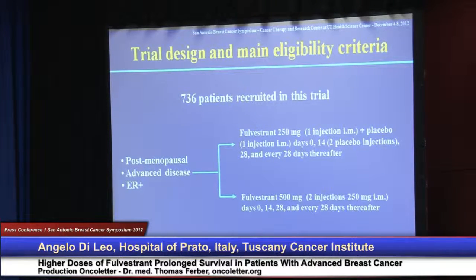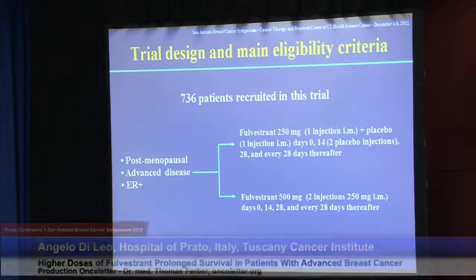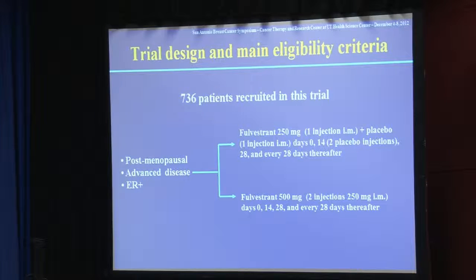736 patients participated in this clinical trial. They were all menopausal, all with advanced breast cancer and estrogen receptor positive tumors. Here you can see the two different doses of fulvestrant, the standard dose, 250 milligrams, and the experimental dose, 500 milligrams. It was a placebo-controlled trial, so patients on 250 received also a placebo injection.